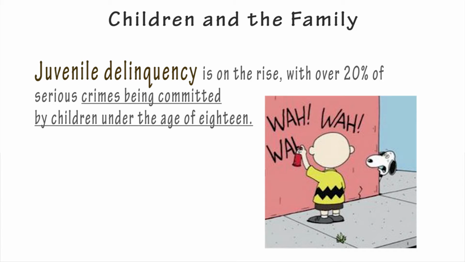Juvenile delinquency is on the rise, with over 20% of serious crimes being committed by children under the age of 18. It refers to the criminal activity done by people under 18 years old.